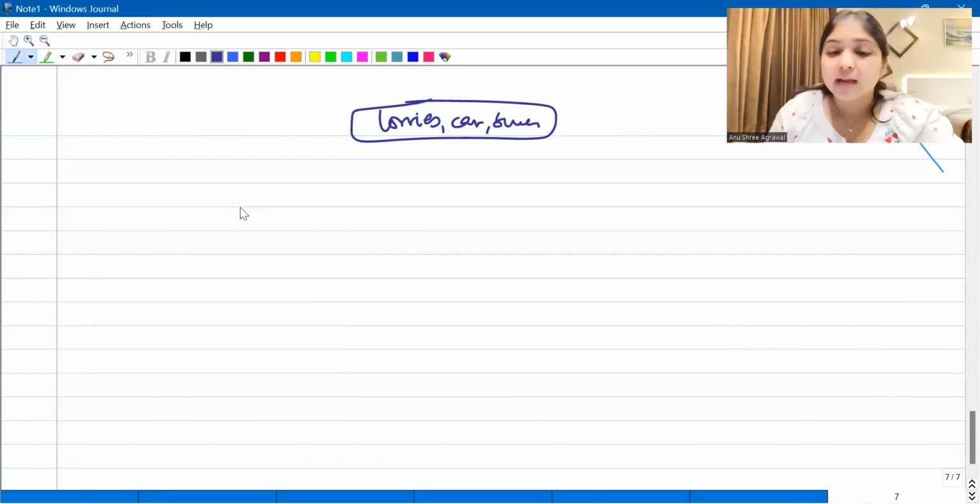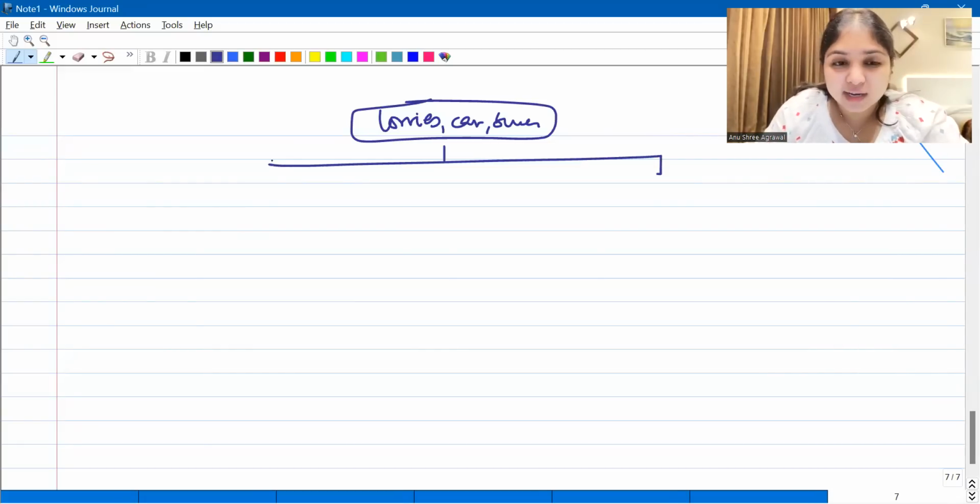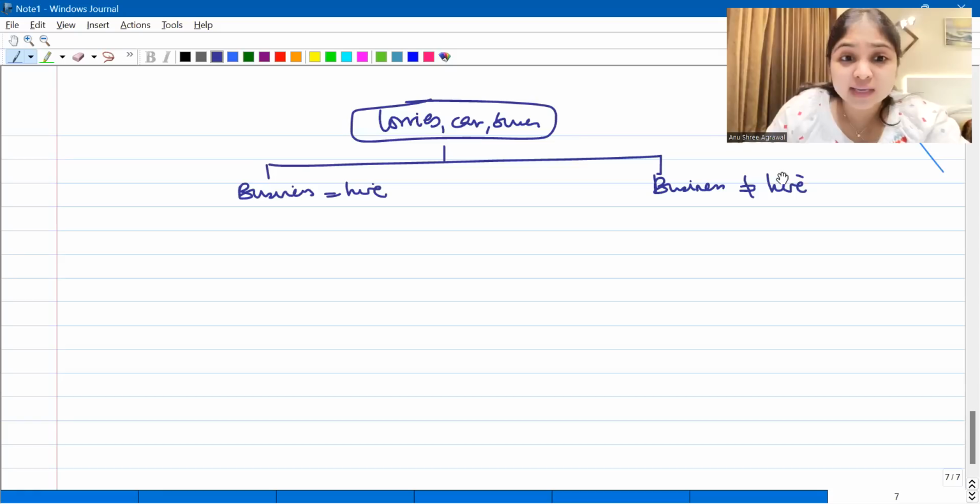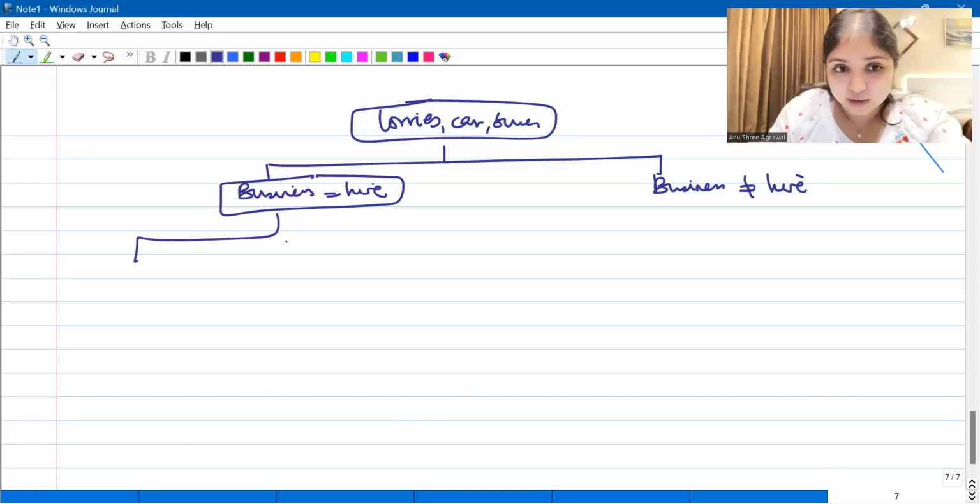I'll help you understand. Listen, if it is lorries, cars, buses, these kind of vehicles, the first thing that you will check is, is the assessee in the business of giving these vehicles on hire, or is the assessee not in the business of giving them on hire? If the assessee is in the business of giving them on hire, you will check when these vehicles were acquired and put to use.